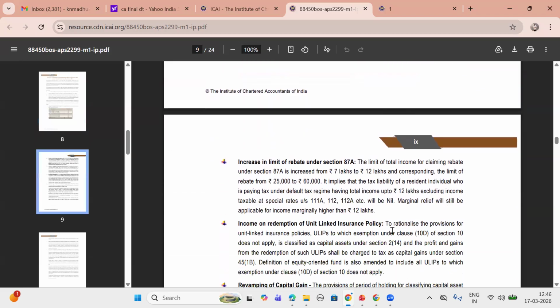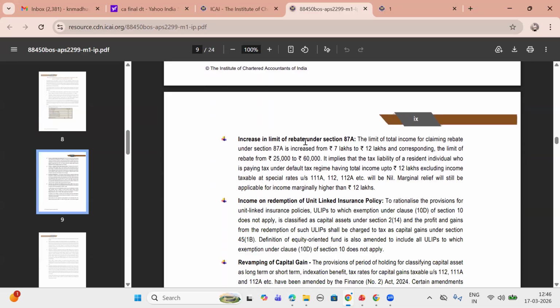Above 24 lakhs 30%. Increase in limit of rebate under Section 87A. The limit of total income for claiming rebate under Section 87A is increased from 7 lakhs to 12 lakhs, and correspondingly the rebate limit is increased from 25,000 to 60,000.